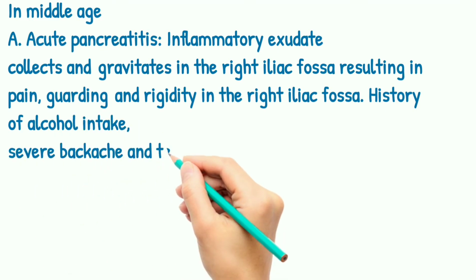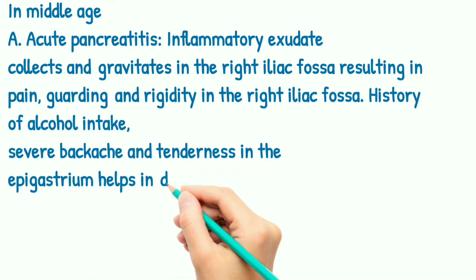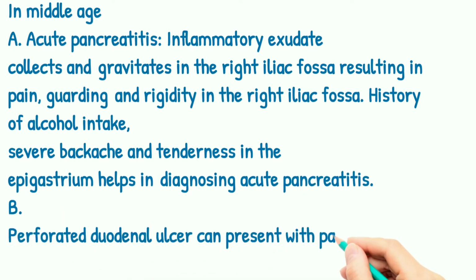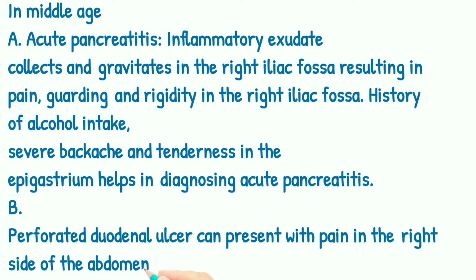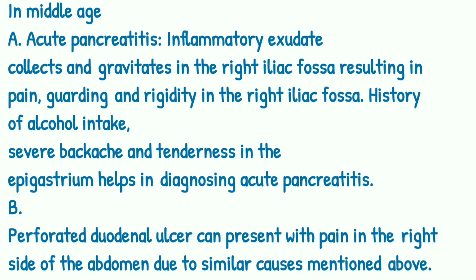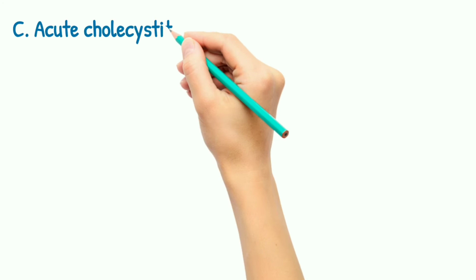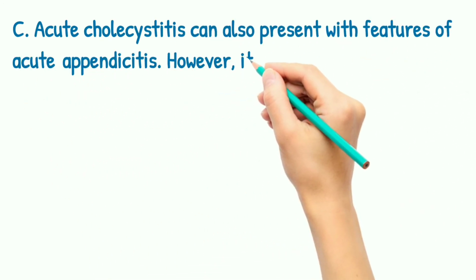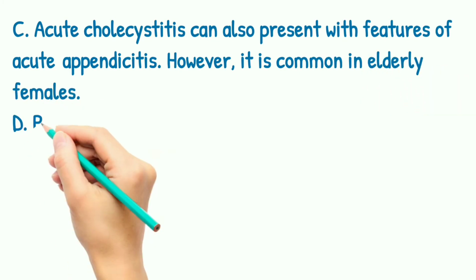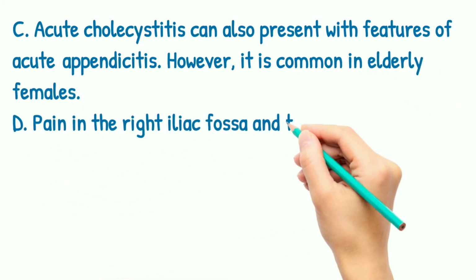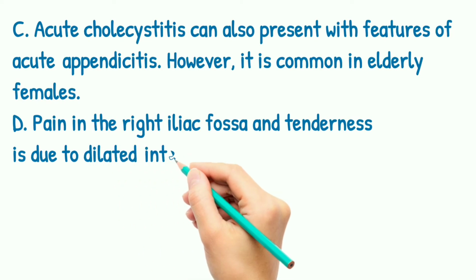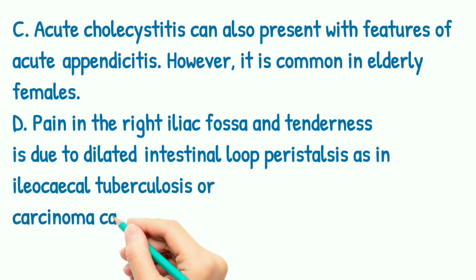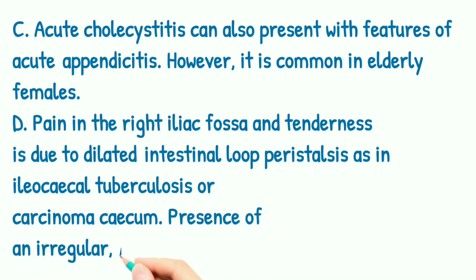History of alcohol intake, severe backache and tenderness in the epigastrium help in diagnosing acute pancreatitis. Perforated duodenal ulcer can present with pain in the right iliac side. Acute cholecystitis can also present with features of acute appendicitis. However, it is common in elderly females. Pain in the right iliac fossa and tenderness is due to dilated intestinal loop peristalsis, as in ileocecal tuberculosis or carcinoma of the cecum. Presence of an irregular hard mass suggests carcinoma.